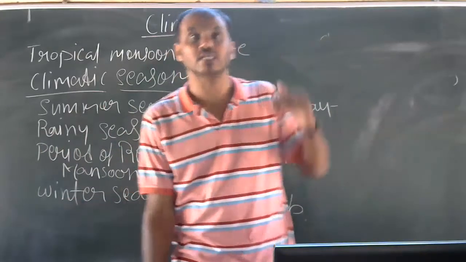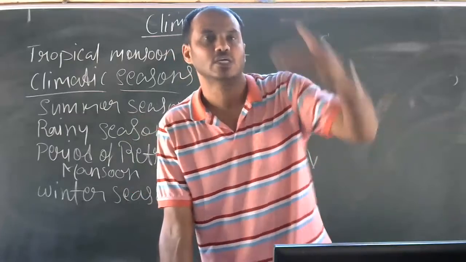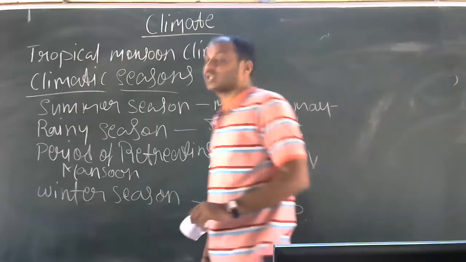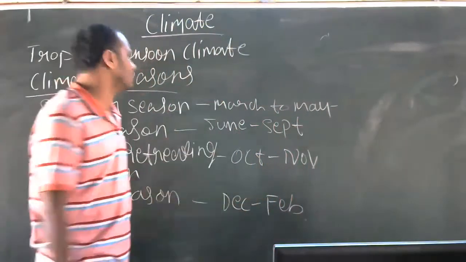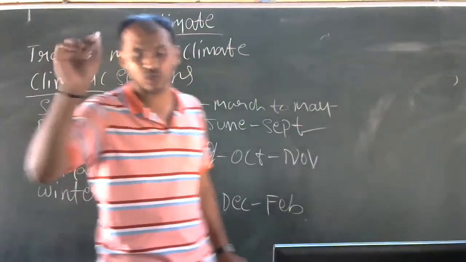So it is called cherry blossom and mango showers. Next we'll move towards the rainy season. Rainy season from June to September.